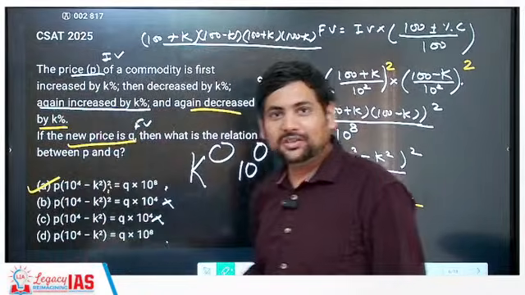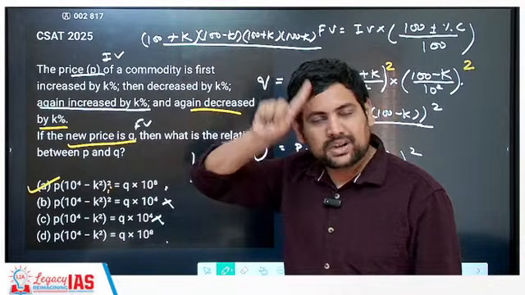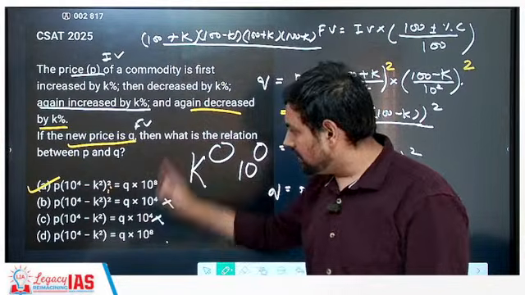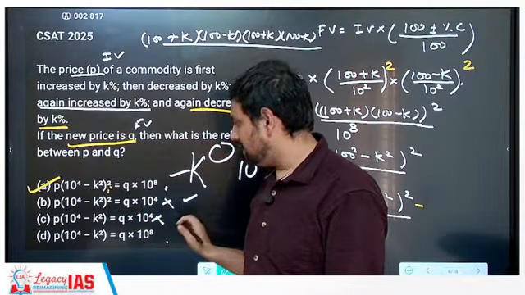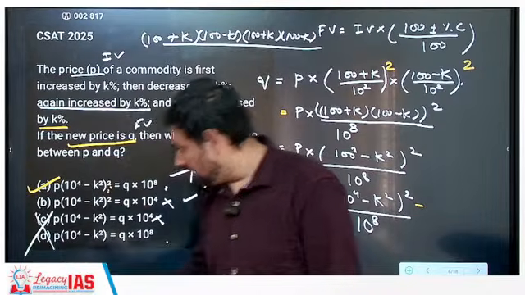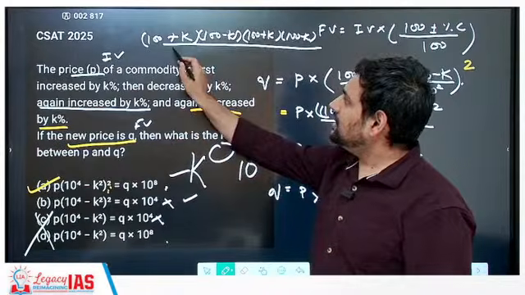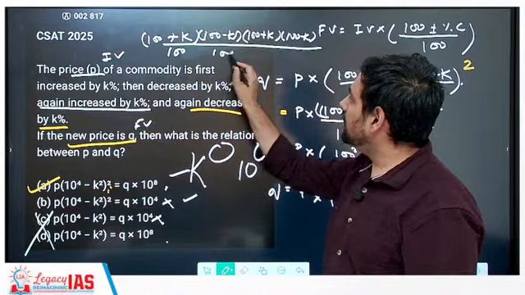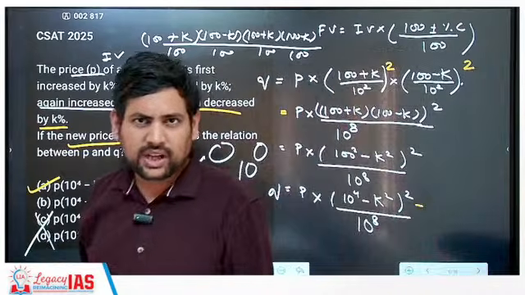The highest power of k you can see is k power 4, so it must have a k power 4. Now which of these options have k power 4? This has, this has, these two have k square, so these two are gone right away. Then the next thing you see is that at the bottom I have 100 100 100 100, so ultimately 100 power 4 I will have.